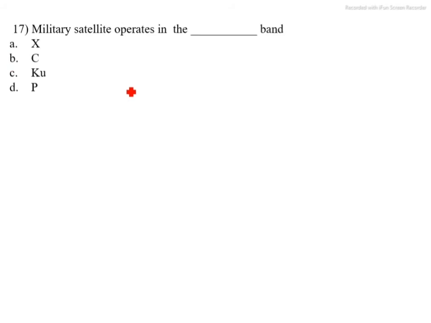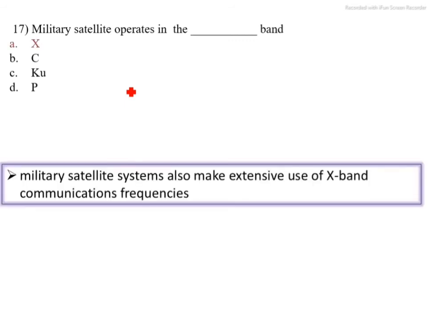Next question. Military satellites operate in dash dash band. Option A X, option B C, option C Ku, option D P. The military satellite operates in X band. X band communication frequencies are used in military satellite communication. The correct option is A.